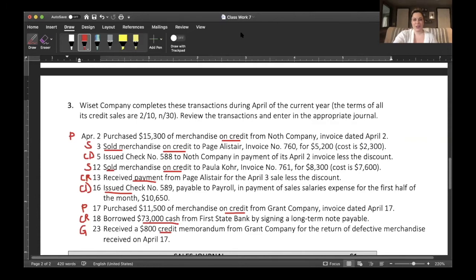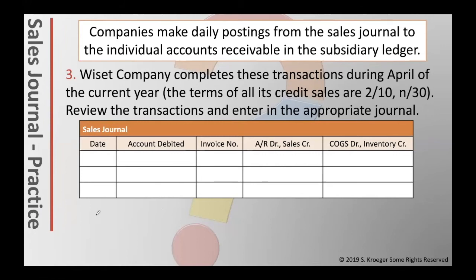The first journal we're going to look at is the sales journal. We'll be going over this one individually, and we'll be doing the two transactions that go here, the 3rd and the 12th. This is what the sales journal looks like.